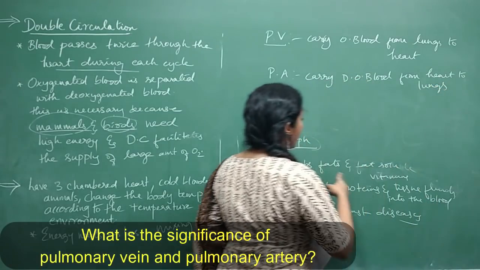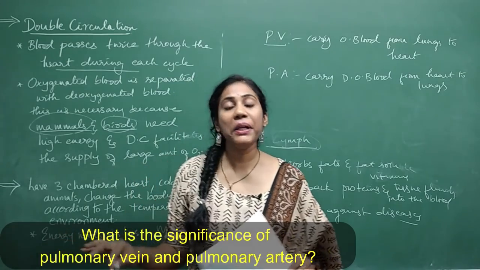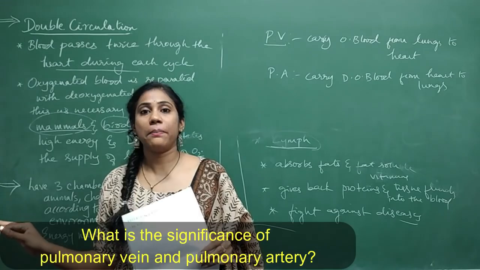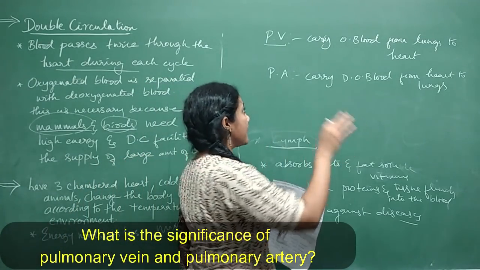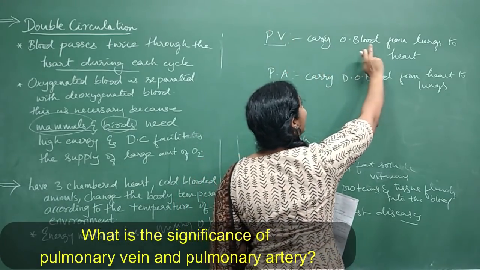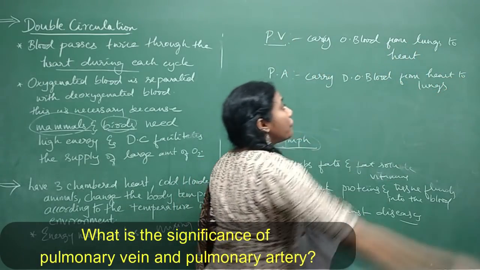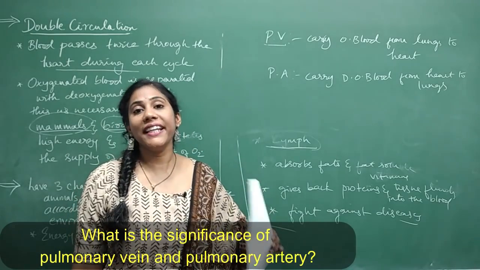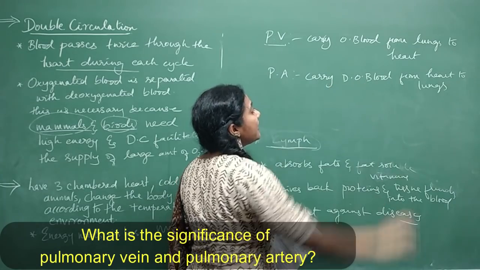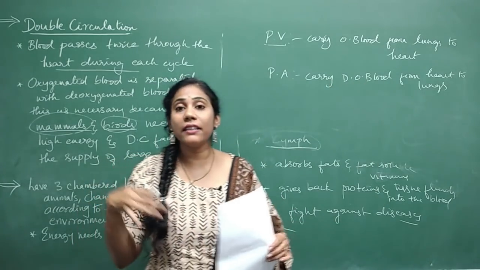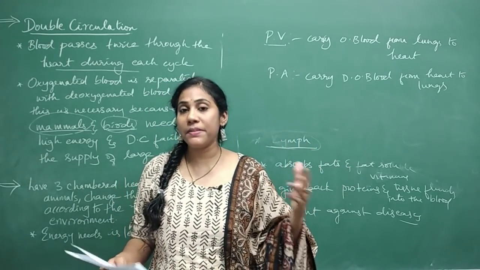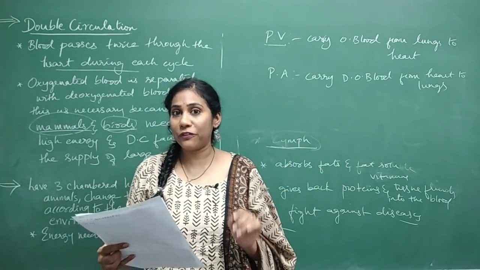And we all very well know that arteries always carry oxygenated blood, veins always carry deoxygenated blood. But here it is opposite. Pulmonary vein is the vein that will always carry oxygenated blood from lungs to the left atrium of the heart, isn't it? And pulmonary artery always carries deoxygenated blood from heart back to the lungs. So a very, very important question, can be asked as MCQ or 1 mark. So you have to be careful.